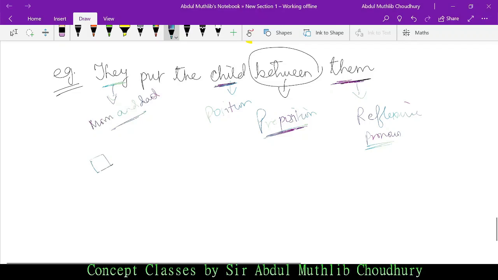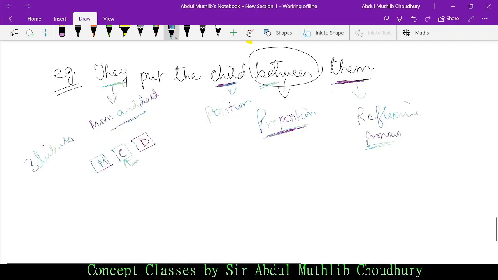This is seat number 1, this is seat number 2, and this is seat number 3, and they have booked three tickets. Mom sits here, that is first. Then dad sits here, and in between it will be the child. Is it clear? So the child has occupied a position.